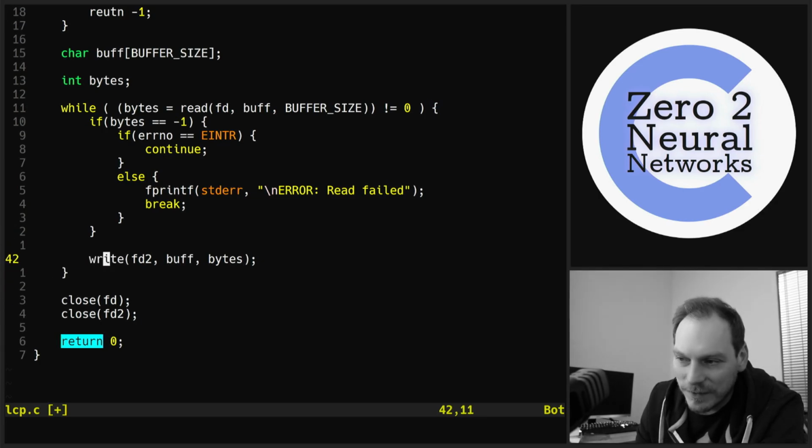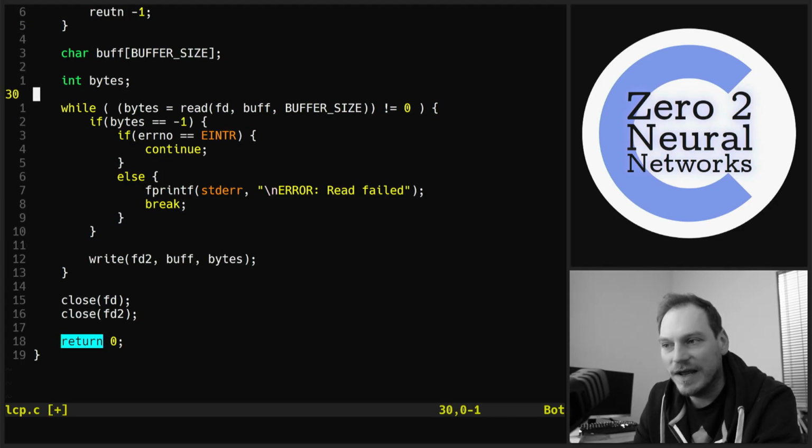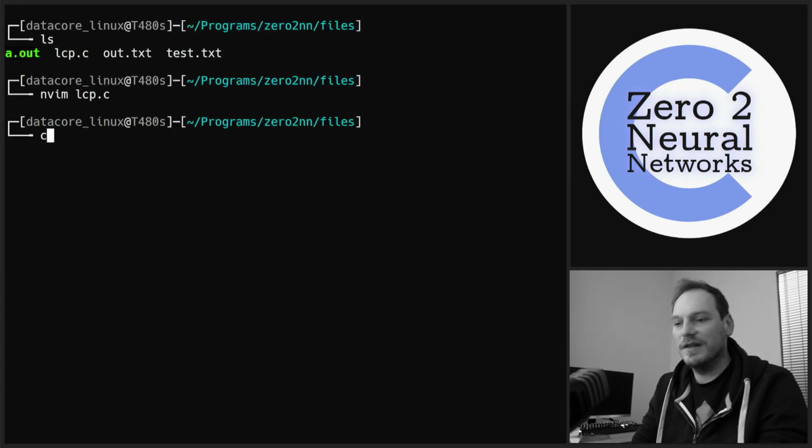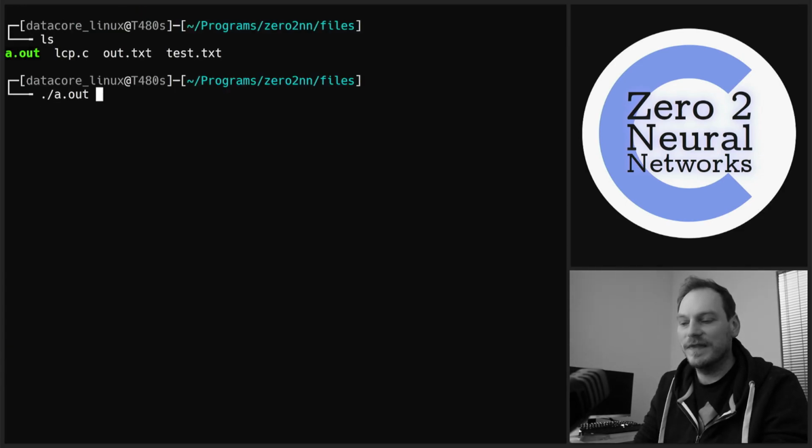Assuming there's not an error, we write to file descriptor 2 whatever's in the buffer and the number of bytes that were read. So if we only read 2 bytes, we'll only output 2 bytes. And then we close the 2 file descriptors and return the program to the operating system.